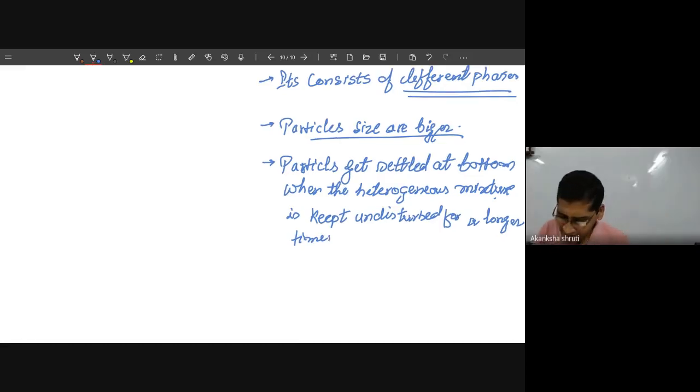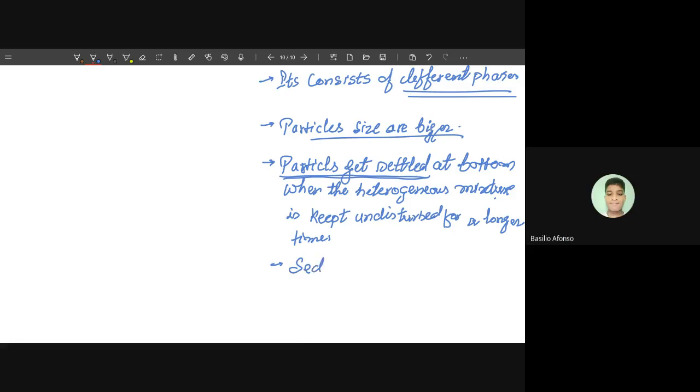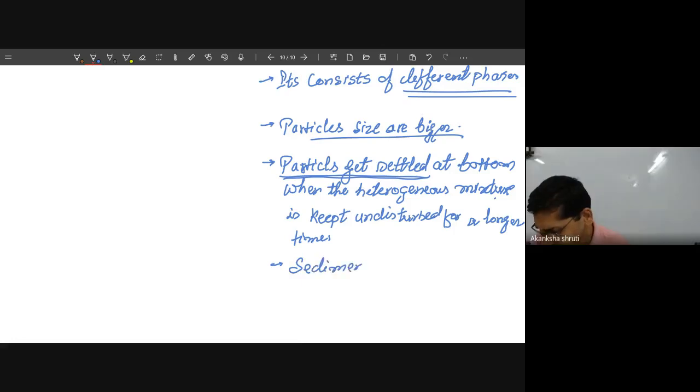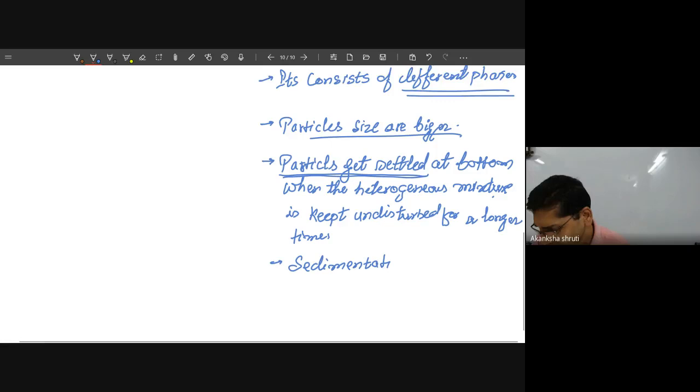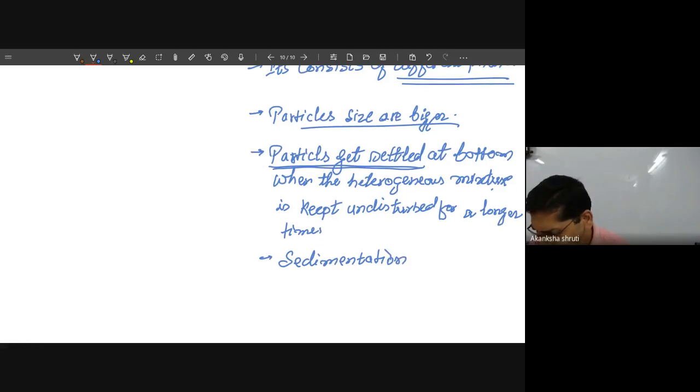So the particles get settled. This process of settling of particles is called sedimentation.